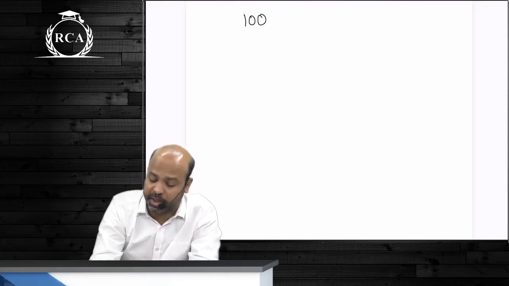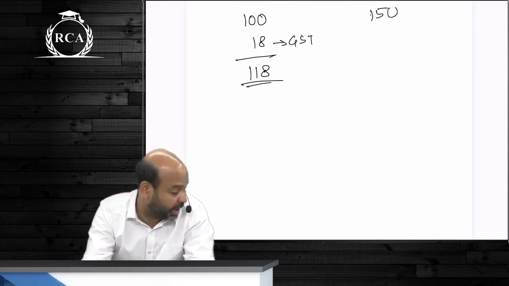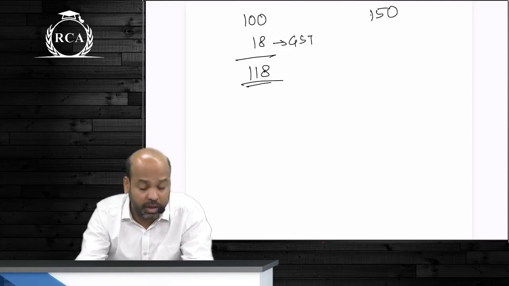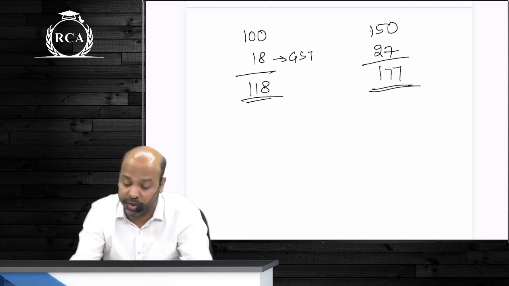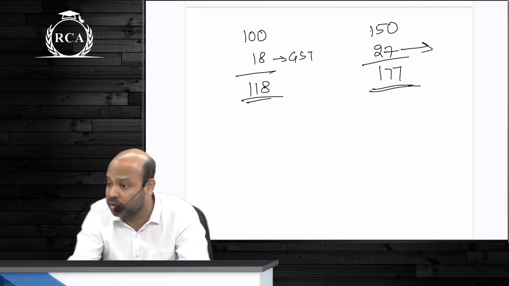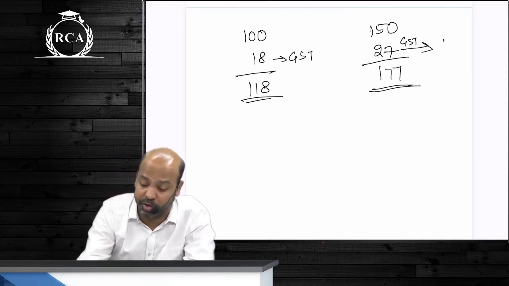Imagine that I'm buying a material beta by paying 118. This includes a GST of 18. I am selling this to my customer at 150 by levying a tax of 27. How much am I collecting? 177. This 27 rupees is supposed to go to government. This is not my income. I'm collecting GST. I have to remit this.